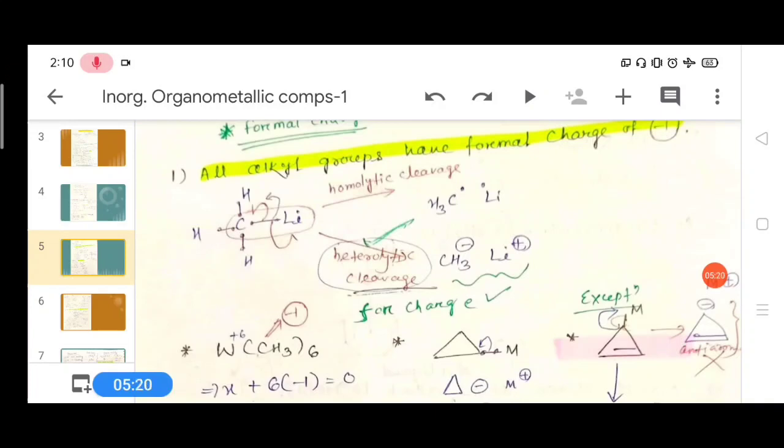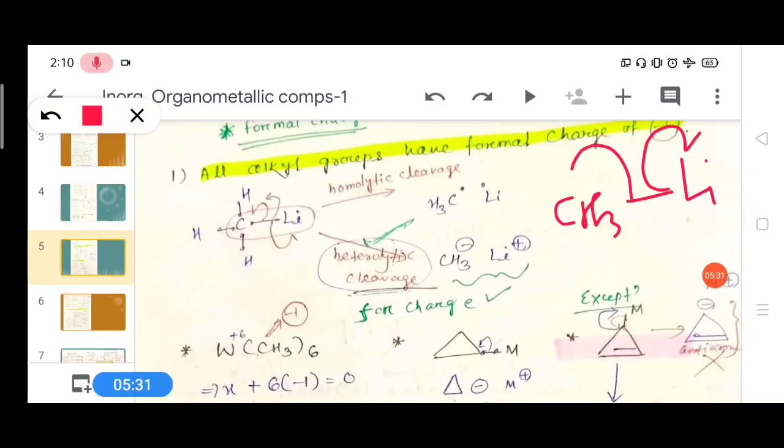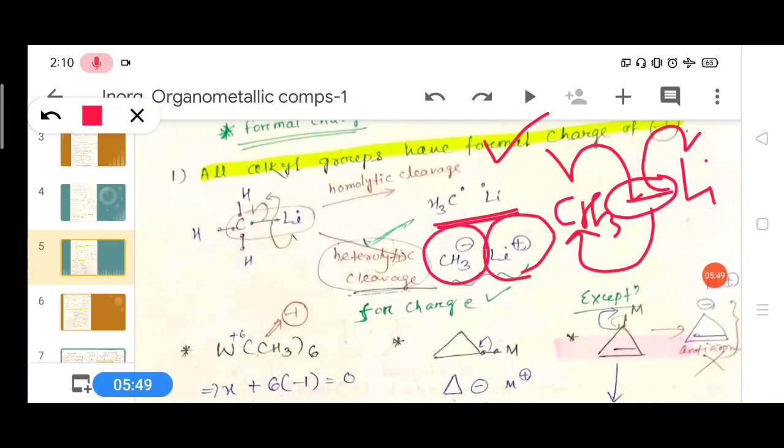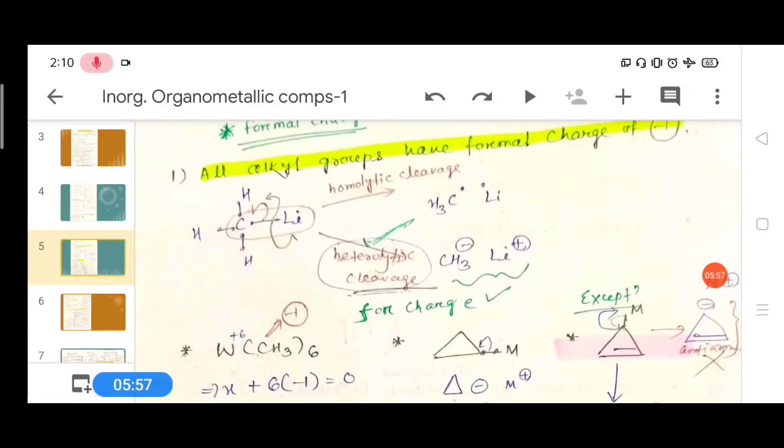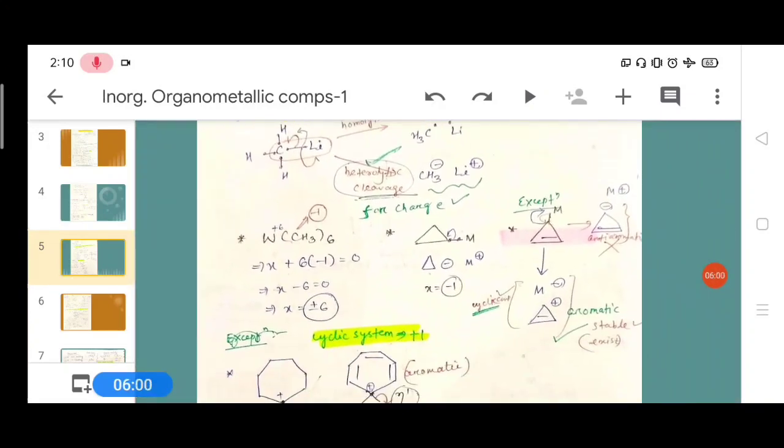In homolytic cleavage, what happens? In CH3Li, out of 2 electrons, one electron goes to lithium and another electron goes to CH3. It is homolytic cleavage. But in heterolytic cleavage, what happens? Both of the 2 electrons go to the more electronegative atom, that is carbon, and it becomes negatively charged, and lithium becomes positively charged. It is heterolytic cleavage. In organometallic compounds, heterolytic cleavage happens. Okay, it is very important for charge calculation.